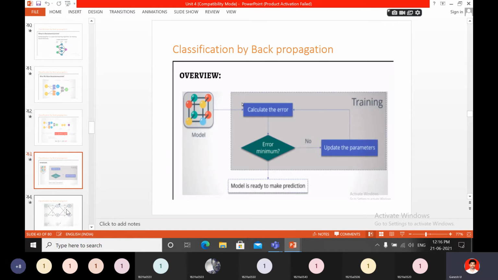Number of times you go, you reduce the error. Finally it is reduced, and then the model is ready for prediction. If not, again you update the parameters, weights and bias, and calculate the error.